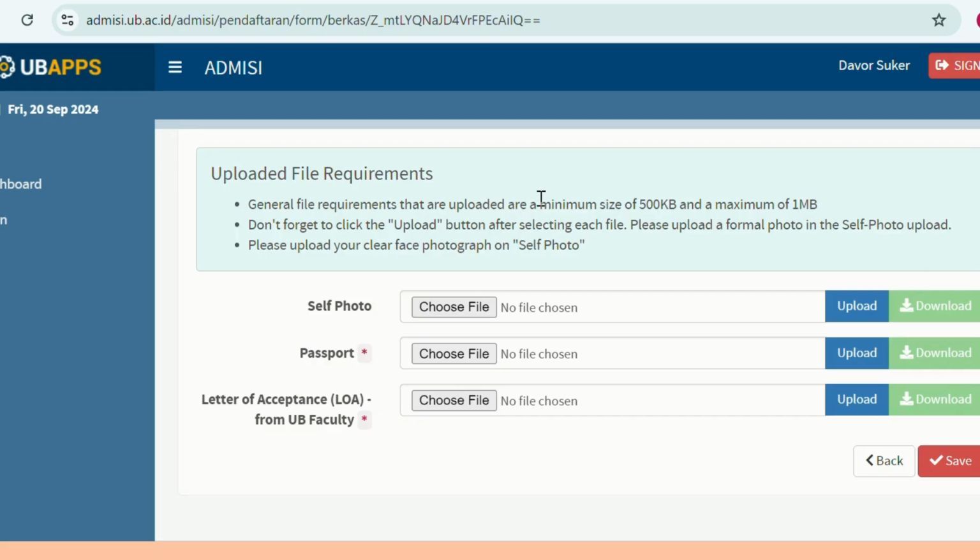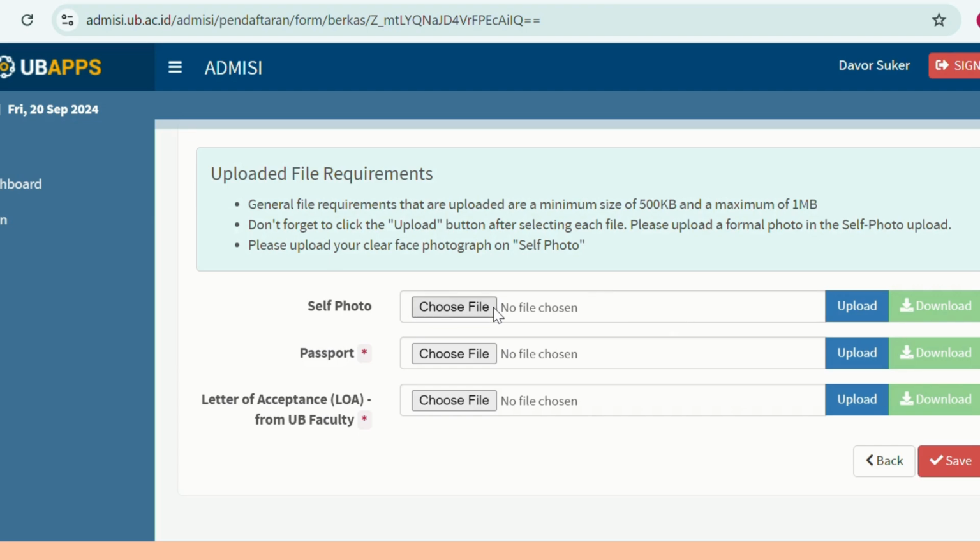I believe that there are tools online that can help you to reduce the files that you have. So first, you need to upload your self-photo. Please make sure your face is shown. So it's not a full body photo, but only a half body photo, but make sure the face is shown.